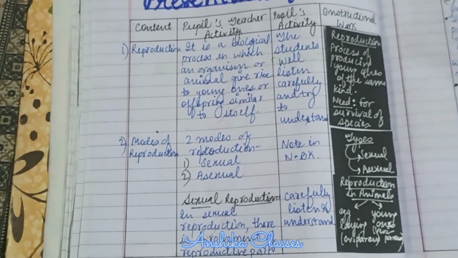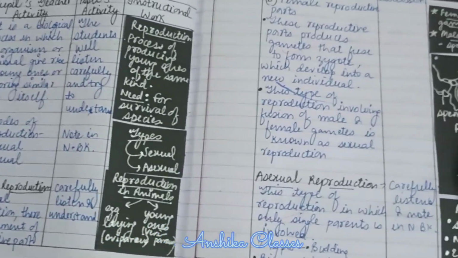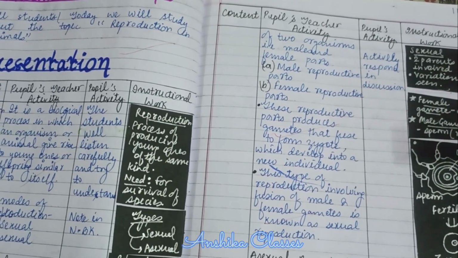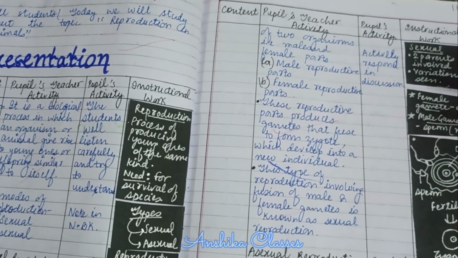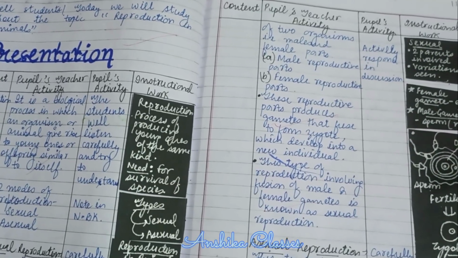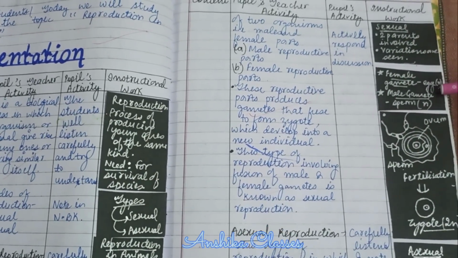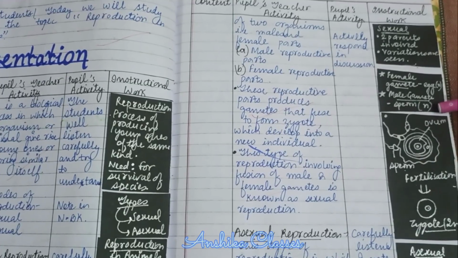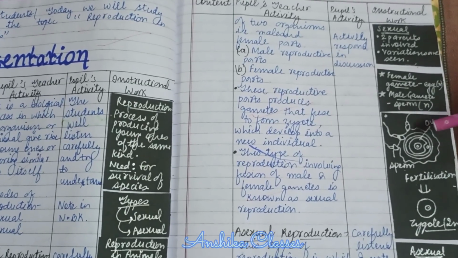In sexual reproduction, there is an involvement of two parents, the male reproductive parts and the female reproductive parts. Both male and female reproductive parts form gametes which fuse together to form a zygote. The female gamete is called egg and the male gamete is called sperm. The process of fusion is called fertilization.